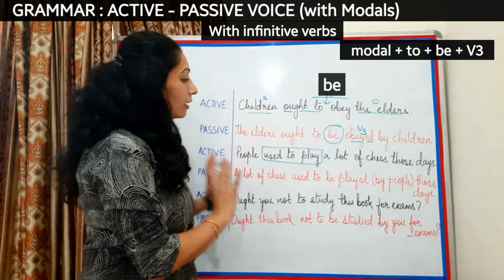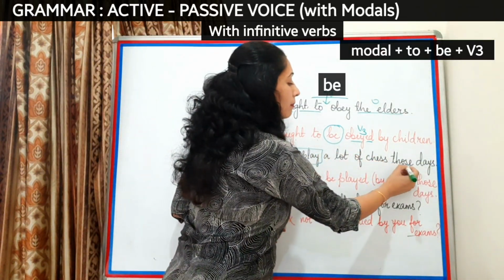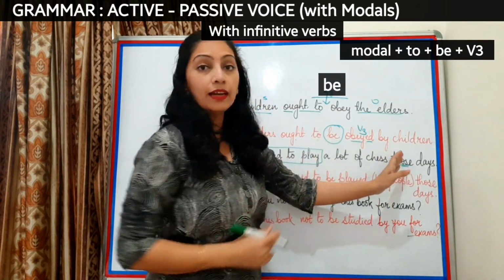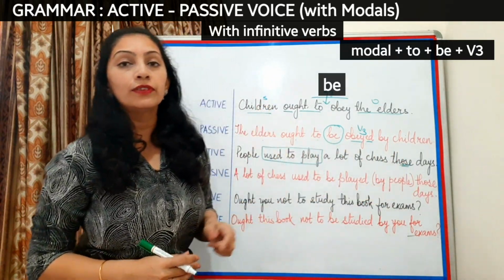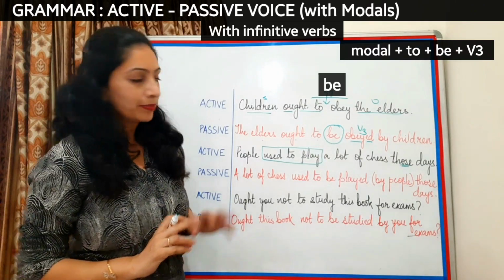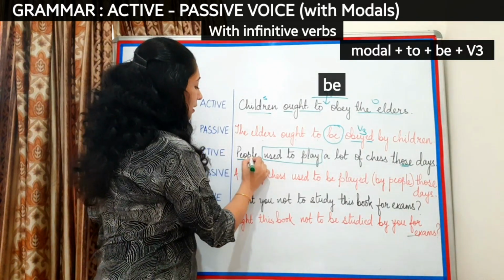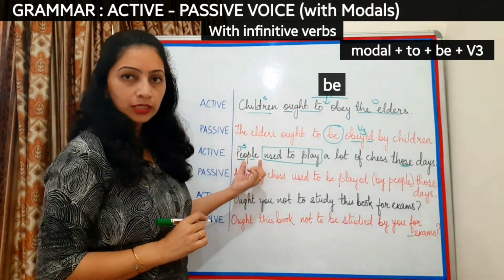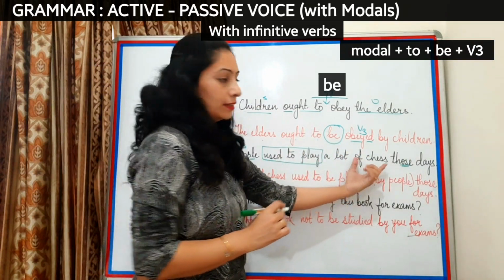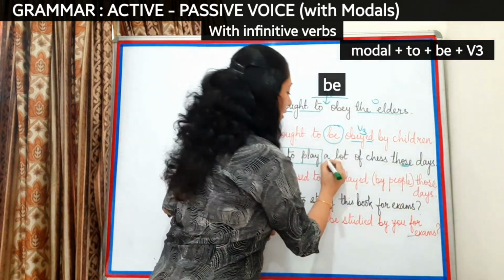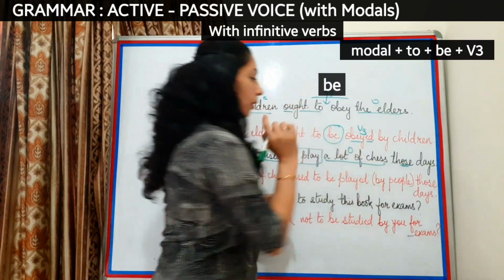Now when you have a sentence like this which has something extra attached to it, then you have to be very careful in marking the subject and object. So let's do that first. Here people is the subject, and what is the object here? Not those days. A lot of chess is the object.